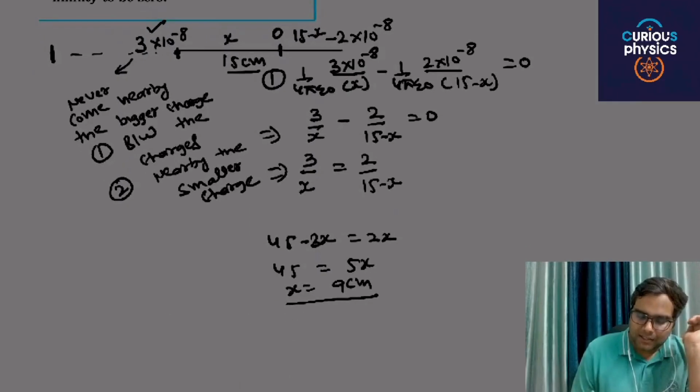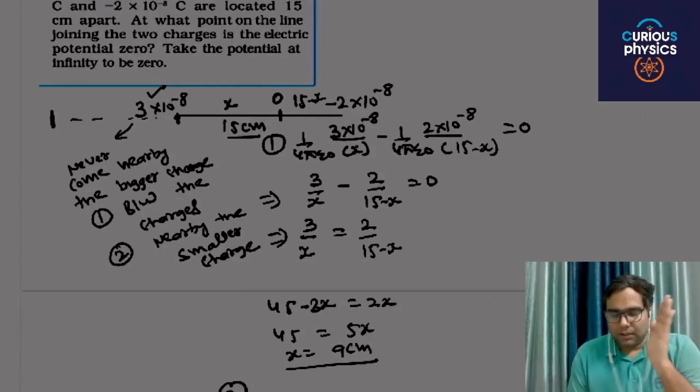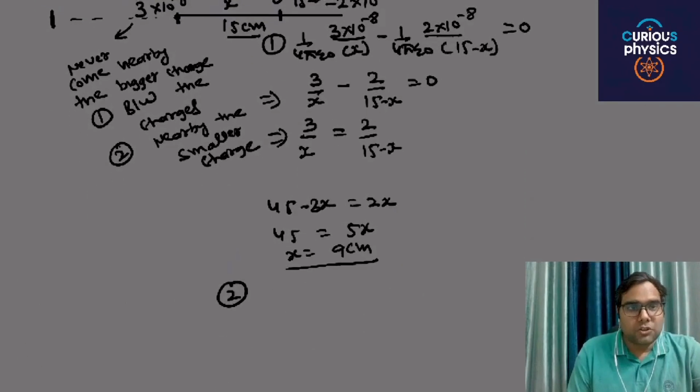In the second case, as discussed above, the point will always be nearby the smaller charge.